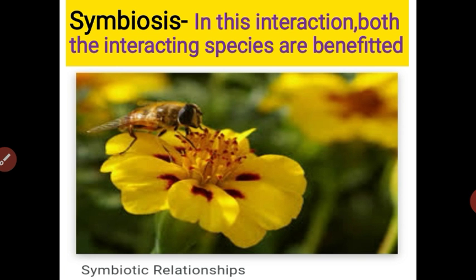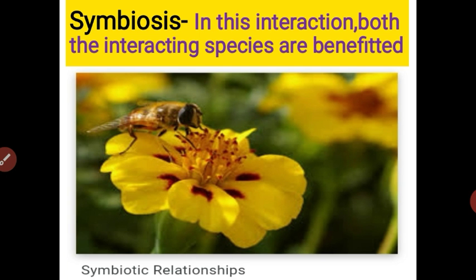In another example, plant and animal also. We take oxygen from the plant and we give carbon dioxide to the plant. Got it? Both plant and animal are benefited in that interaction. Got it, student? What is meant by symbiosis?